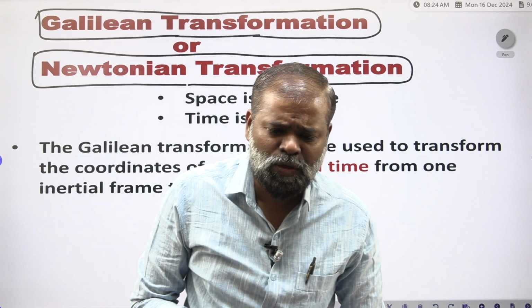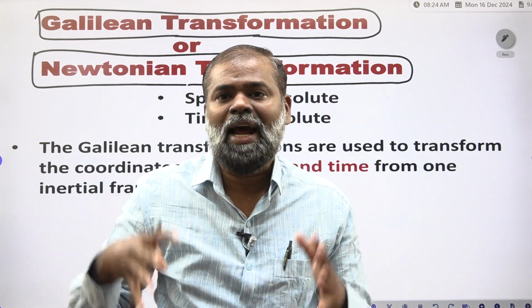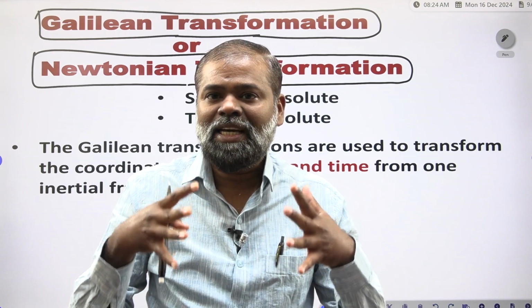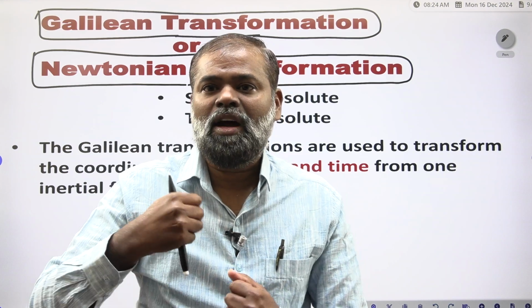Any theory, as I already told, we keep based on some hypothetical idea. So, what is the hypothetical idea of the Galilean or Newtonian transformation?